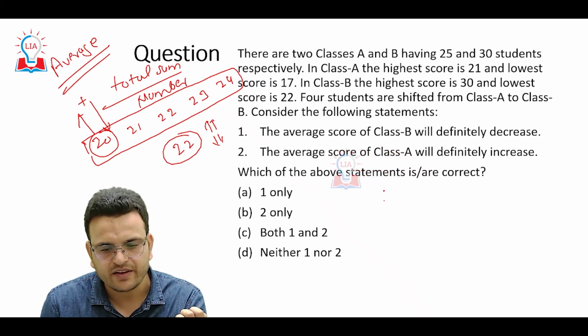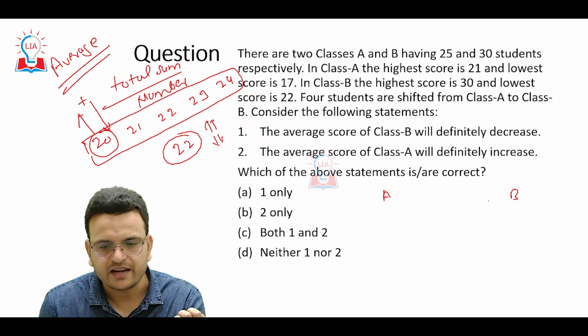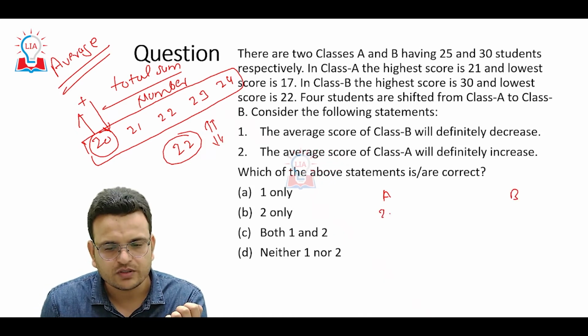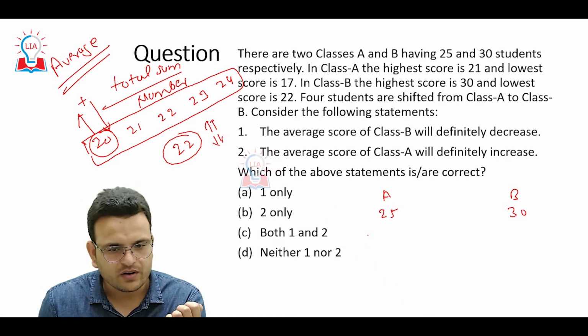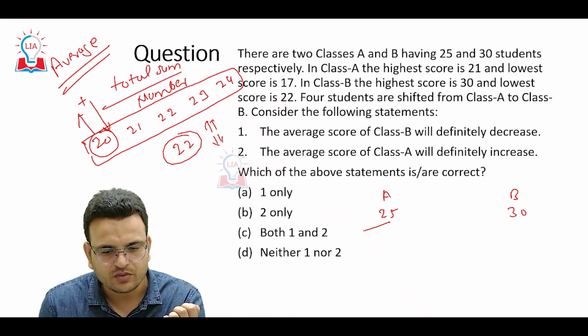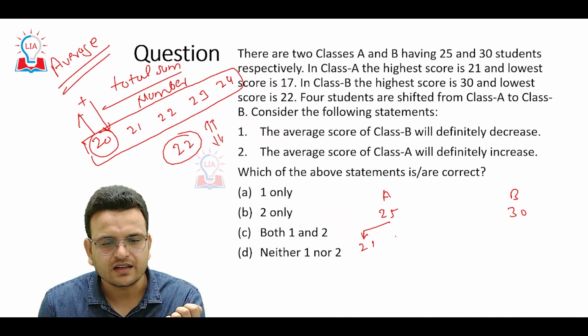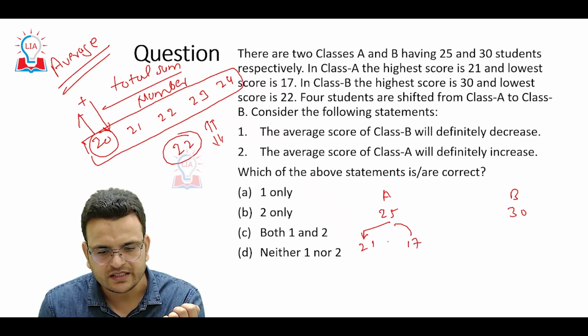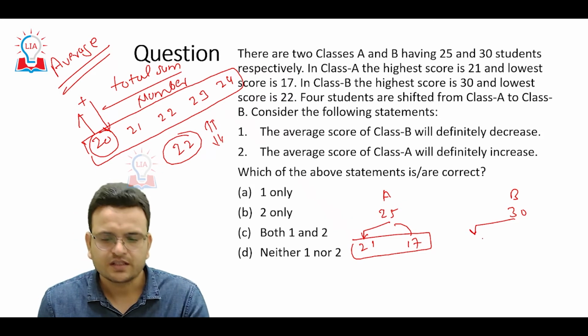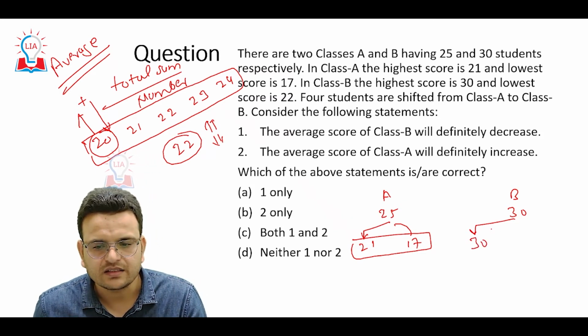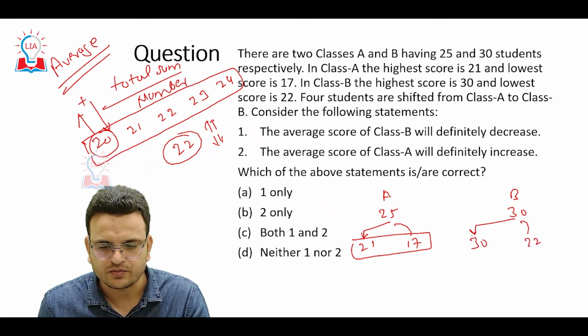Now we have two classes, class A and class B. In class A there are 25 students, in class B there are 30 students. In class A, the highest score is 21 and the lowest score is 17. In class B, the highest score is 30 and the lowest score is 22.